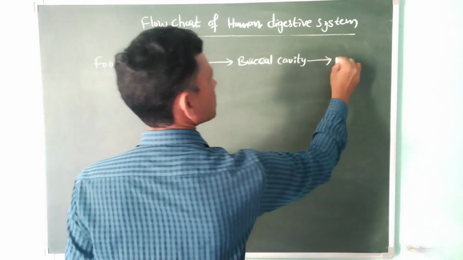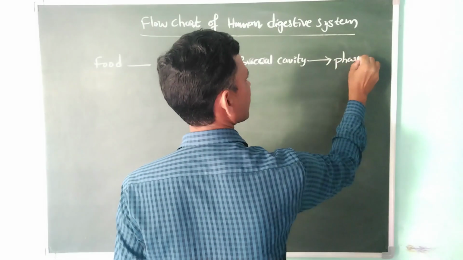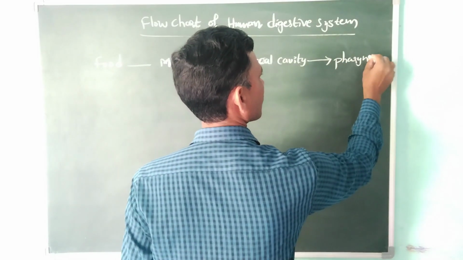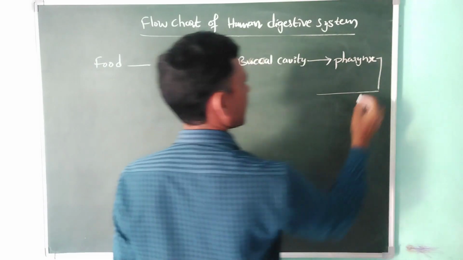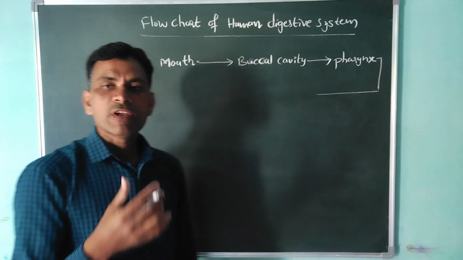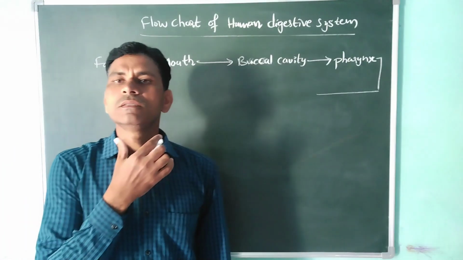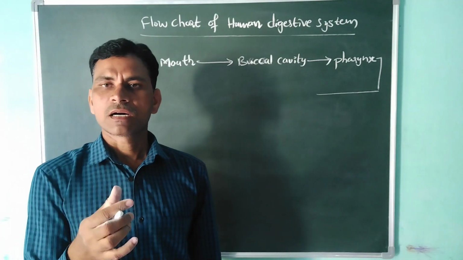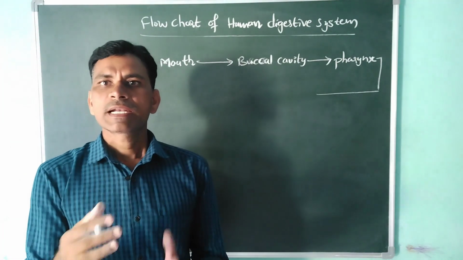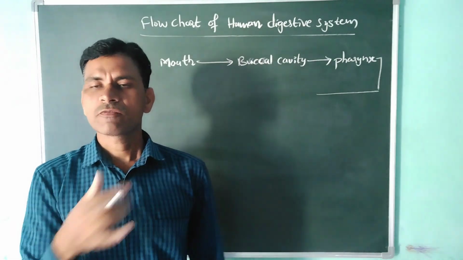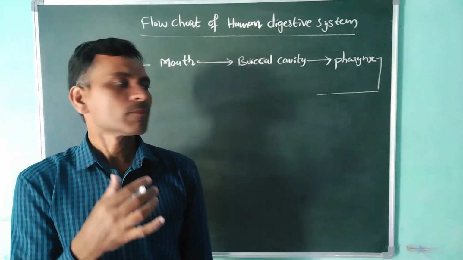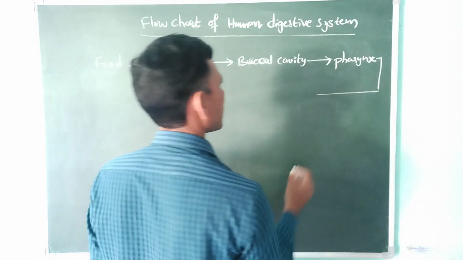Then it is the pharynx. The pharynx is where the windpipe and the digestive tract or food pipe are separated. Before it, the passage is totally common, and after it, it is separated, so that is called the pharynx.